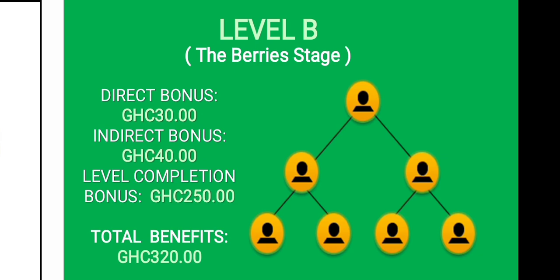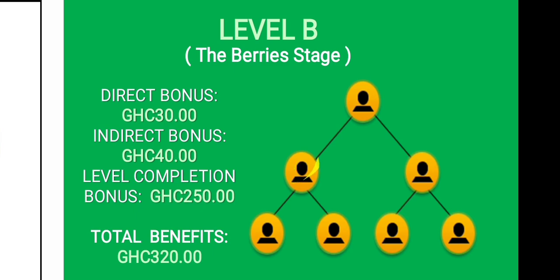Now let's talk about the spillover. It's not possible to have spillover here in level B. However, it is possible to have overtaking in level B. So let's say you move to level B as early as possible, and then one of your team members joins you. This person joins you, and then he gets his 2 people from his team to join him, and his 2 people also get their own 2. He will skip you to level C. You can never be a stumbling block to your downline. He will overtake you to level C, and you, the downline, your upline, can never be a stumbling block to you. You can overtake him to level C.